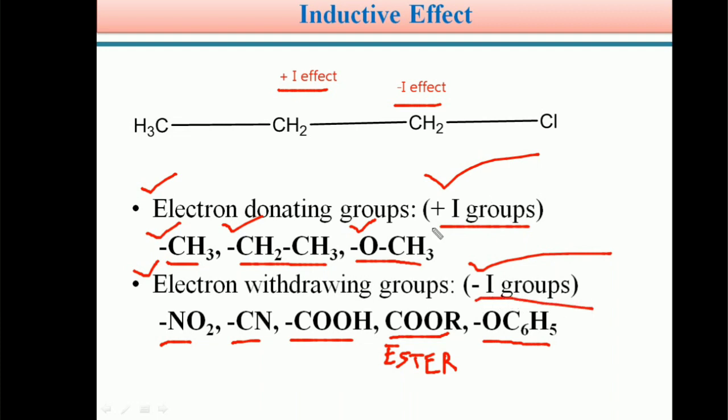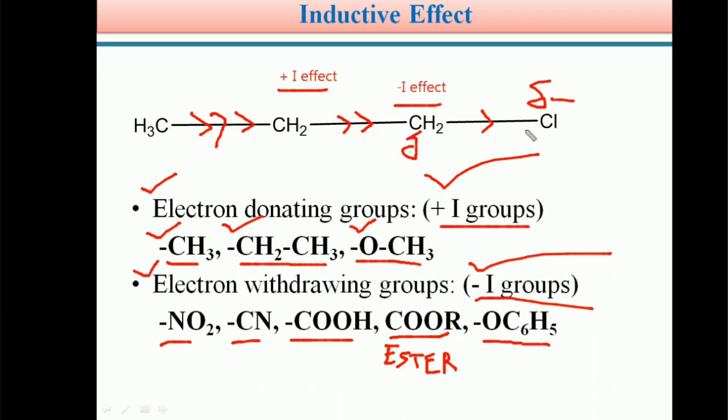Plus I groups exhibit plus inductive effect. Students, very important, you should remember these examples. Electron donating groups are known as plus I groups. Electron withdrawing groups are called minus I groups in case of inductive effect. Migration of electron density through a sigma bond is known as the inductive effect. This inductive effect arises because of electronegativity difference.